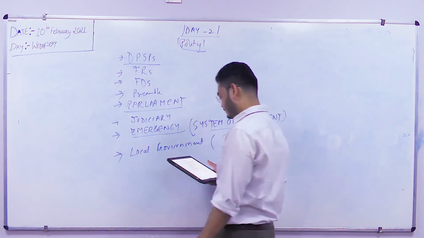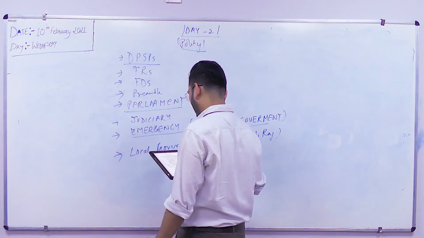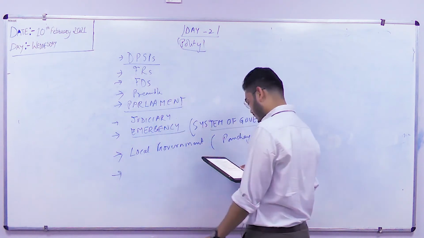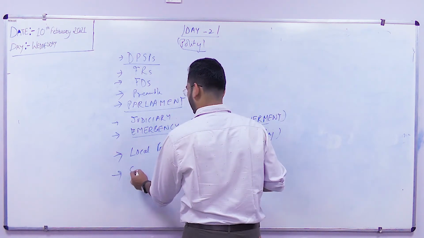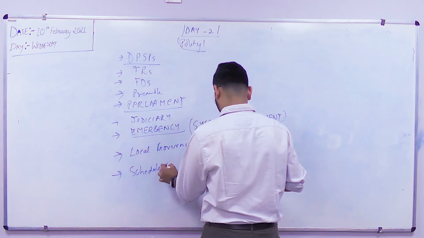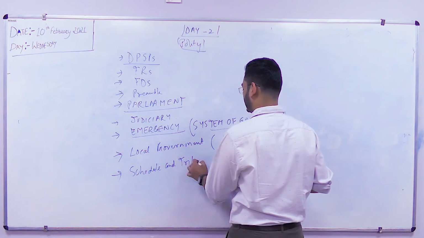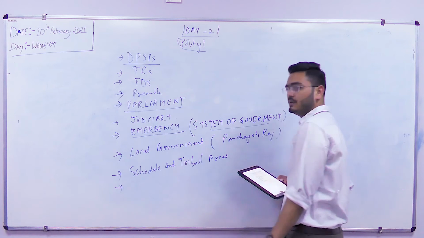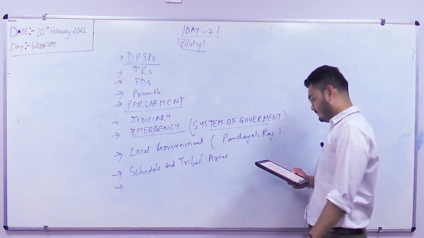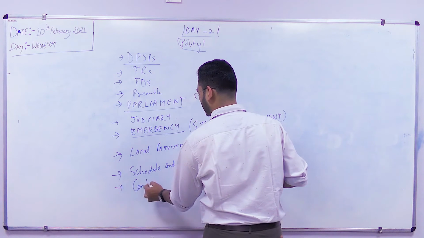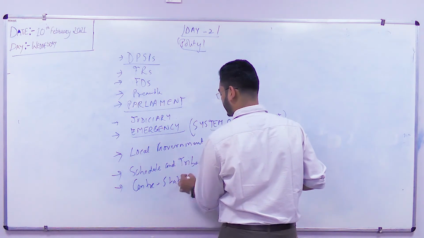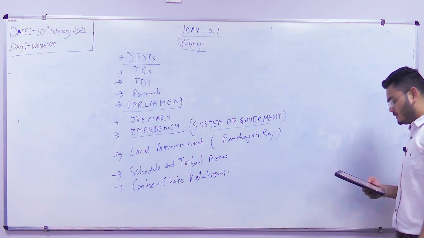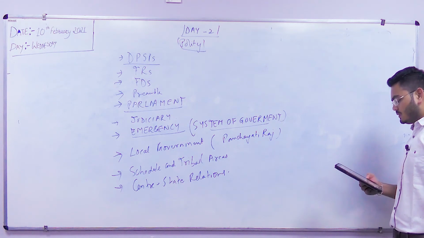Then there are a few notable mentions, such as Schedule and tribal areas, Schedule 6, Schedule 7. Questions are coming from there. Center-state relations: questions come from here also. These are the important ones.